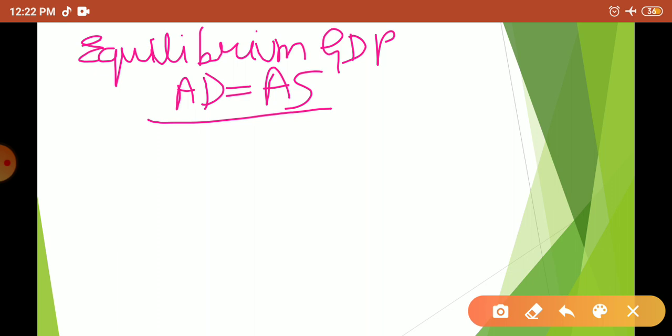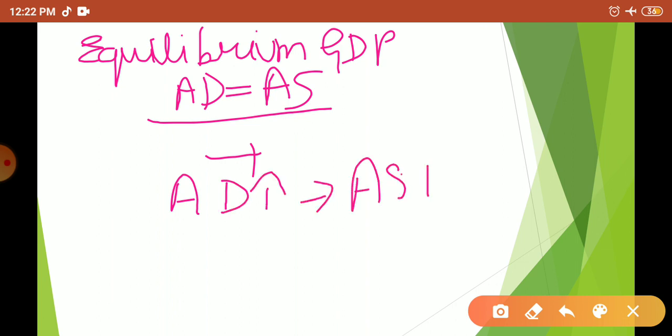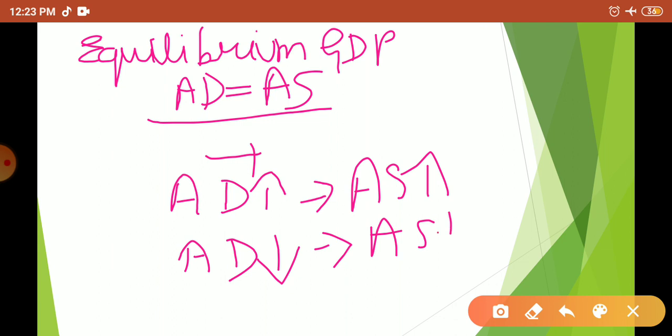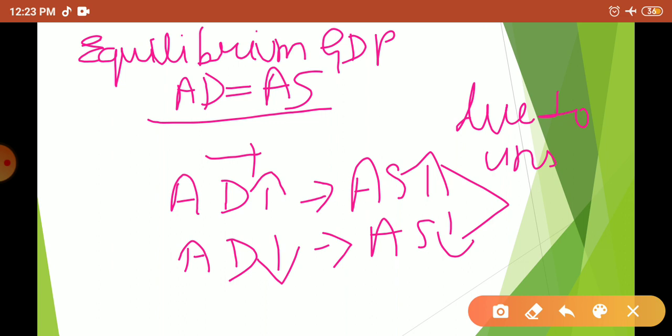AS and AD are both positively related. When there is an increase in AD, automatically there is an increase in AS, and if there is a fall in aggregate demand, there will be a fall in aggregate supply. Why is this possible in the economy? Because of unused resources.